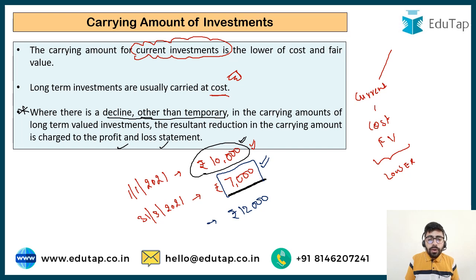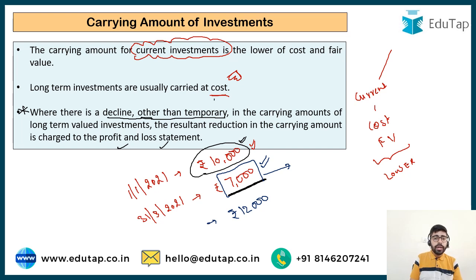Now when you went on to find out the reasons behind this decline in the price, you got to know that this reduction is going to be a permanent one. You got to know that the company Reliance is not doing very well. It is in very poor shape. Some of the businesses that the company is doing have to be wound up. Some of the licenses of the company have been cancelled. The profits are very much dwindling, and you get to know that this decline is very much a permanent one and it may not be reversed in the future. So now what you are going to do, you are going to record it at rupees 7,000 only.